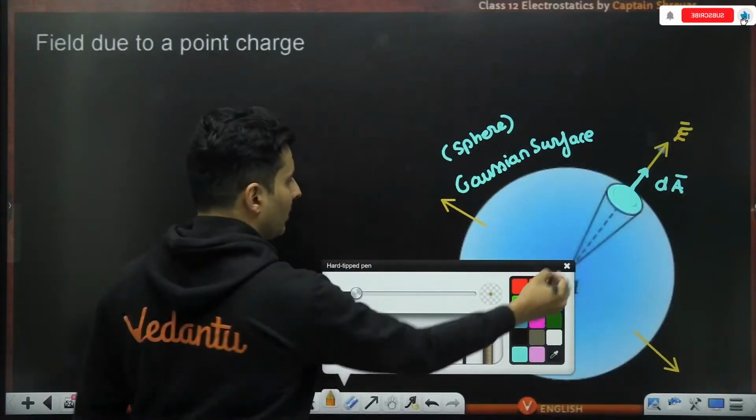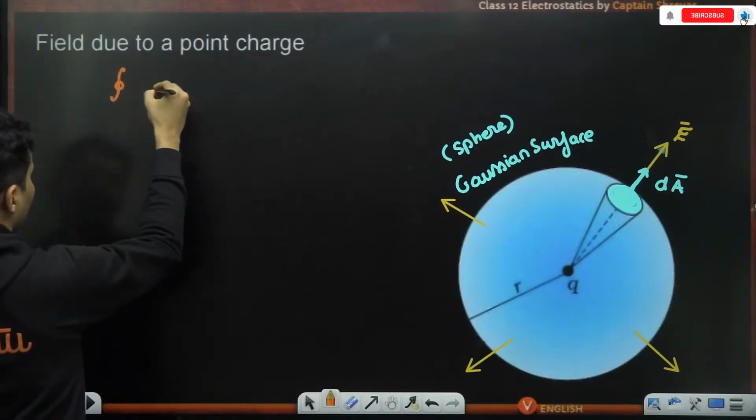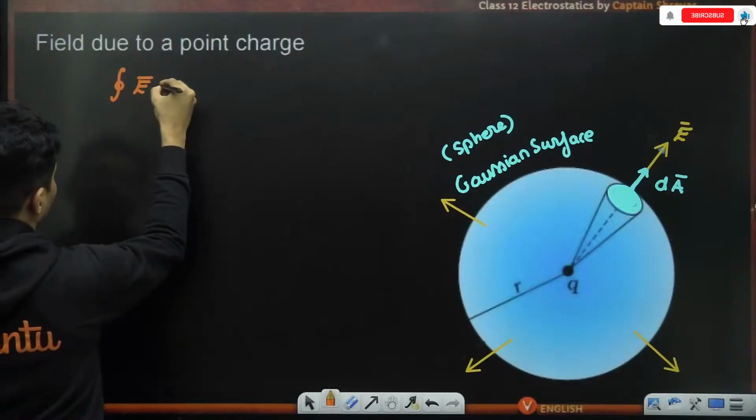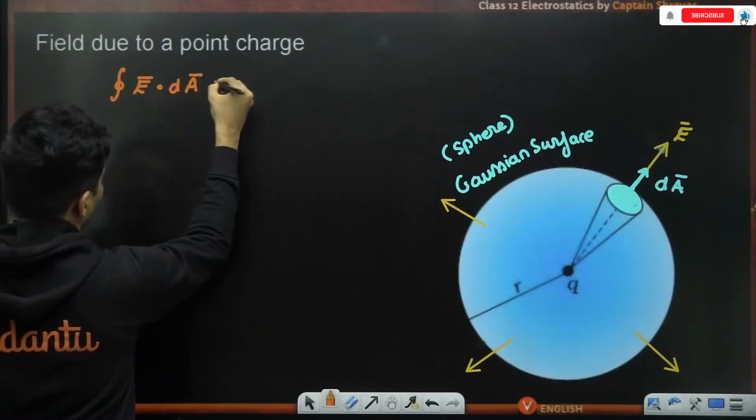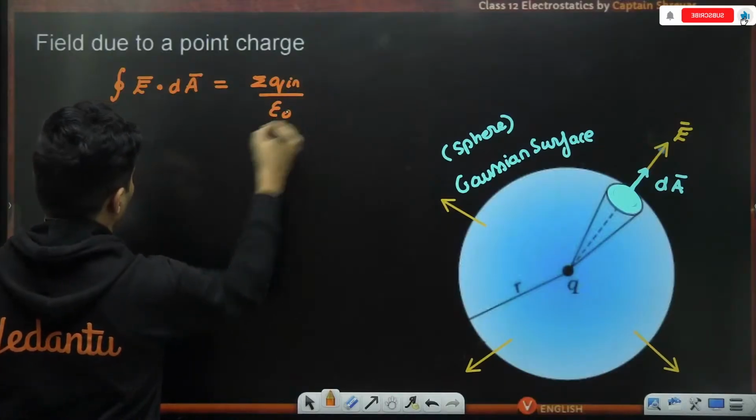So if I start applying Gauss's law, let's see what it will look like. Cyclic integral, electric field dot my area vector will be net charge which is inside by epsilon naught.